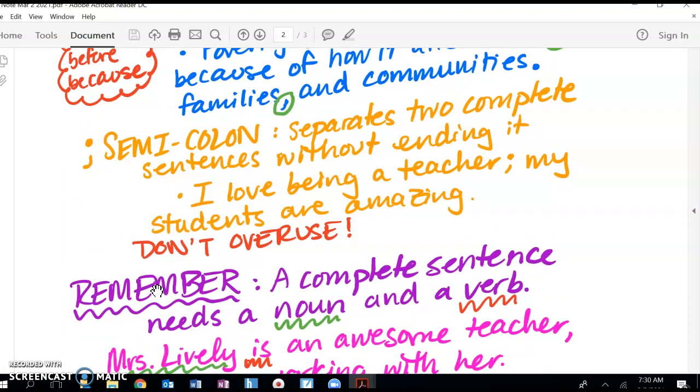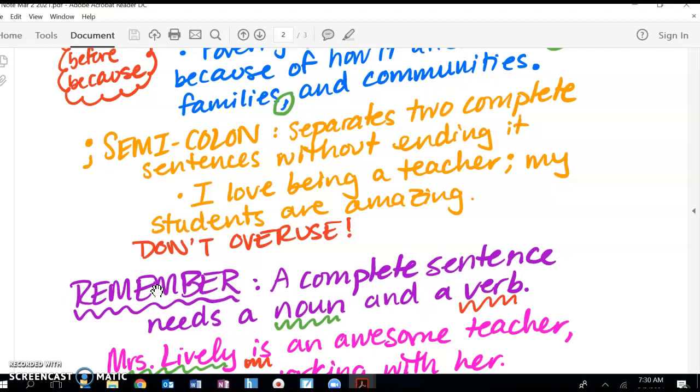Semicolons. Semicolons separate two complete sentences without ending it. So this sentence says, I love being a teacher; my students are amazing. Okay, you can see those are two complete sentences that would usually have a period separating them, but because they're related, since I'm saying I love being a teacher, my students are amazing, I'm trying to show here that I love being a teacher because my students are amazing. Okay, now of course I could have just written I love being a teacher because my students are amazing. I could do that. That's a complex sentence, but I wanted to use the semicolon here.